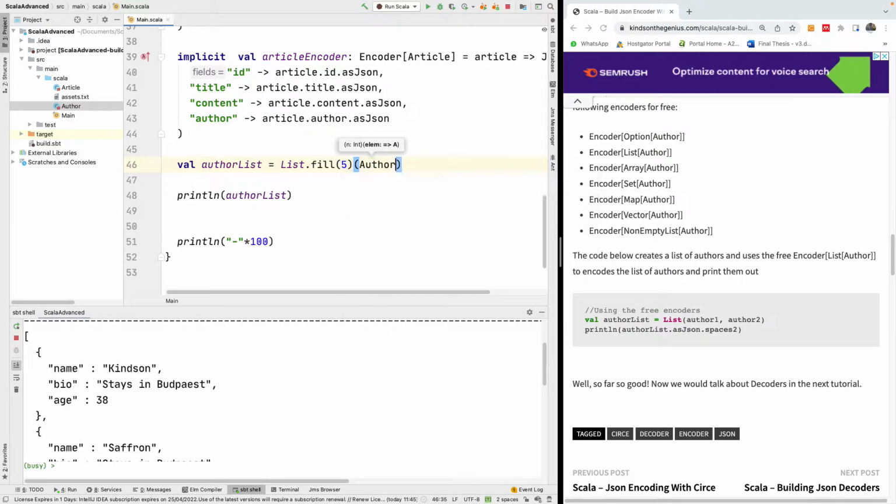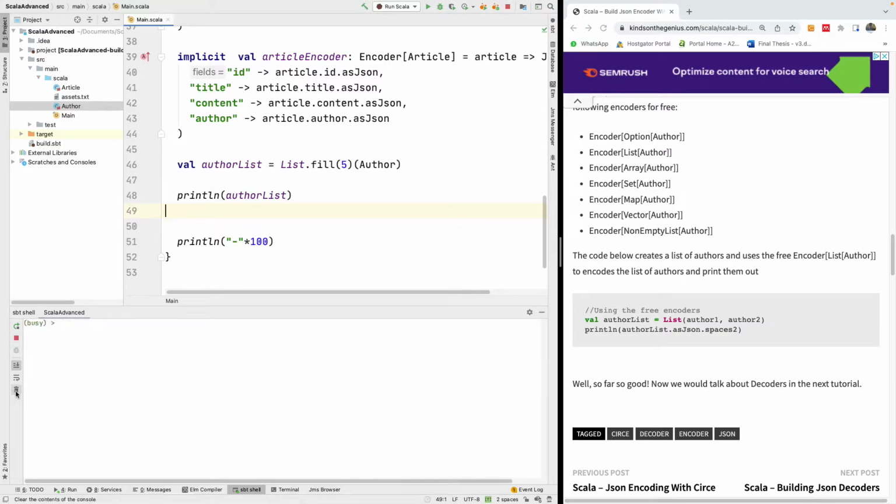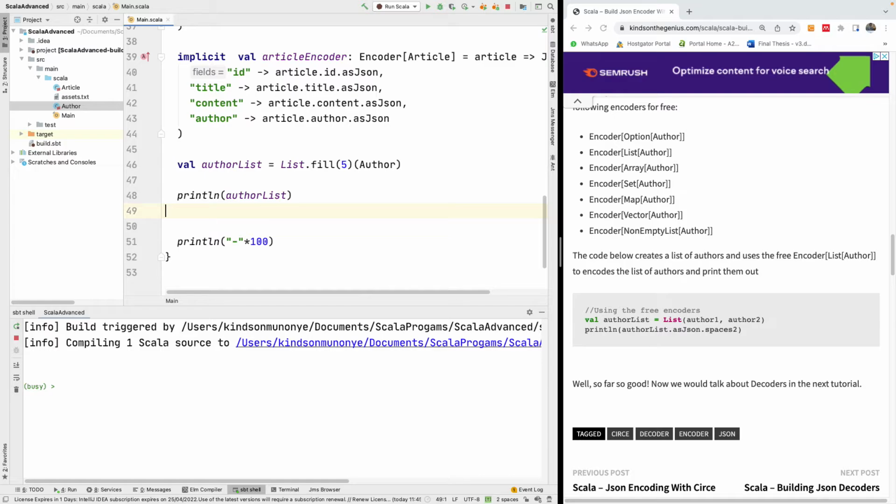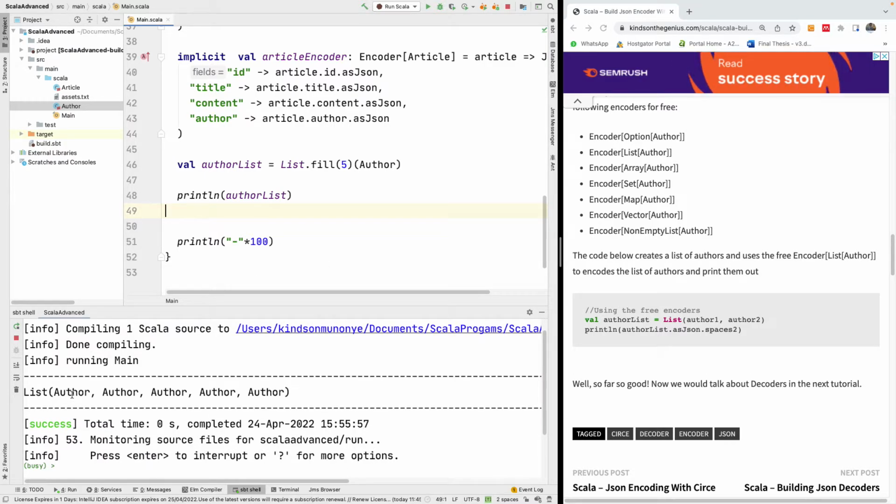It's going to be author, I think. Okay, so this is how to create a list of 5 authors. If I print out my author list now, this is not encoded or decoded, right? We've not encoded or decoded anything, so it's just the raw list that we have. Oh, what happened? This does not make sense. So list.fill 5.